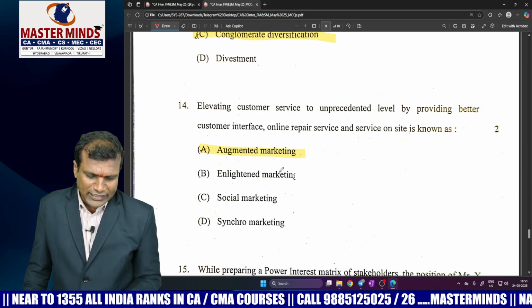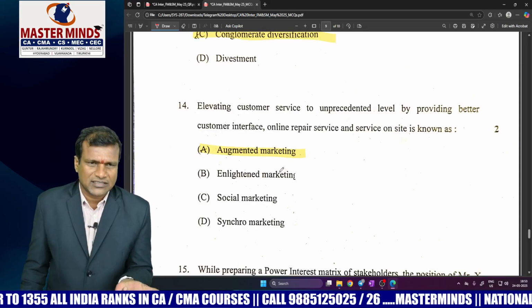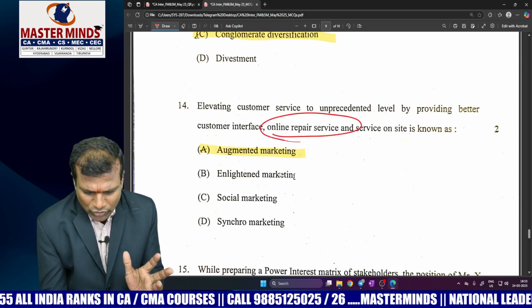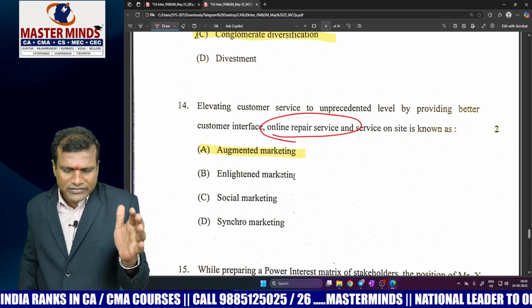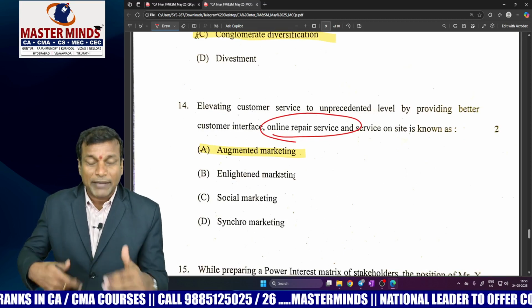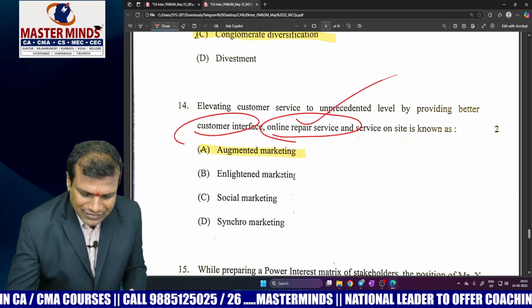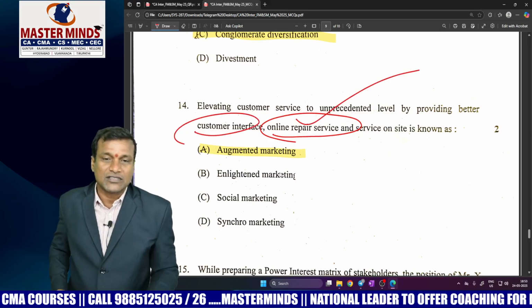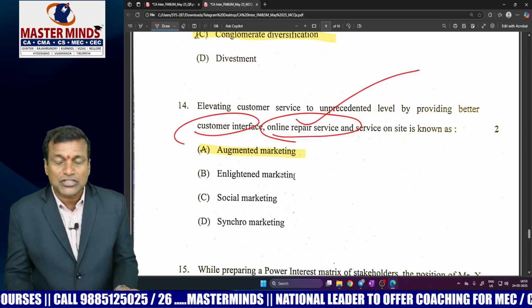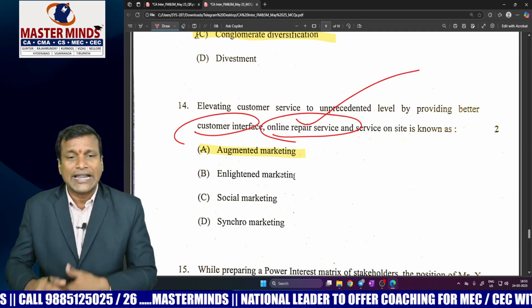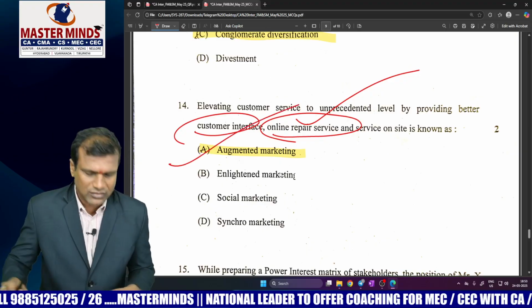Now come to the 14th one. They want to provide excellent customer service. For that, they have used a beautiful phrase called online repair services. They want to provide better customer interface. This is the clue, online repair services. It's called additional services to the existing customer. Additional services means augmented, option A.